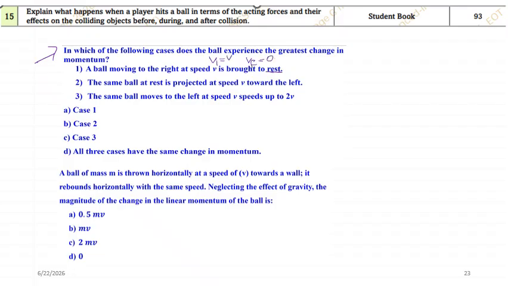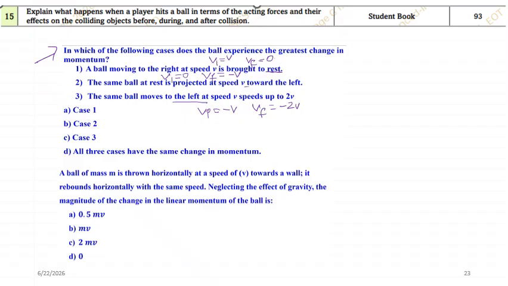Okay, and second case, the same ball, the mass is same, initially at rest, so vi is 0, is projected at a speed of v toward the left. So you are throwing it to the left side, so vf is what? Vf is minus v. Okay, third one, the same ball, mass is same, again moves to the left with the velocity, so vi is minus v. And what is vf? Vf is minus 2v. Okay, speed up, so minus 2v.